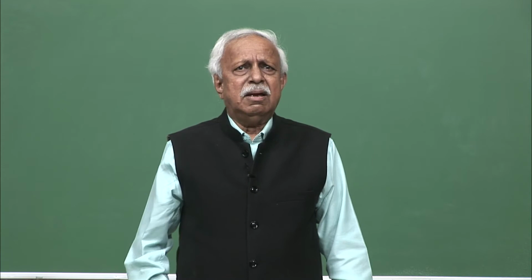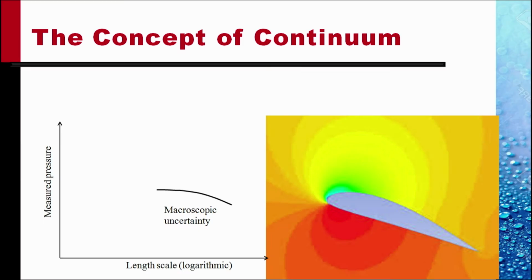So, if we decrease the length scale of this volume, then the density measured by this volume, that is the mass contained in the volume divided by the volume, would change with the size. The narrower that we go, the more we are going to see the density variation.